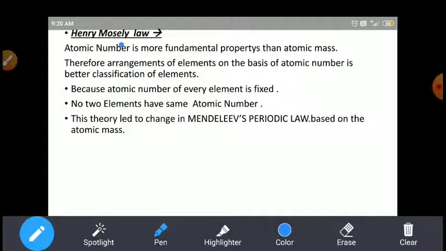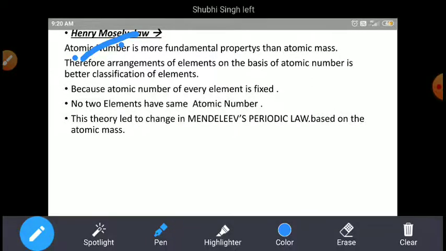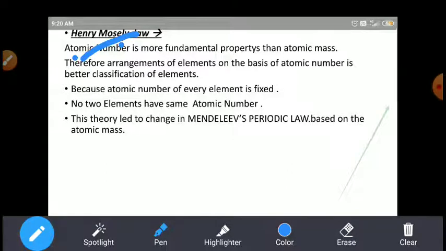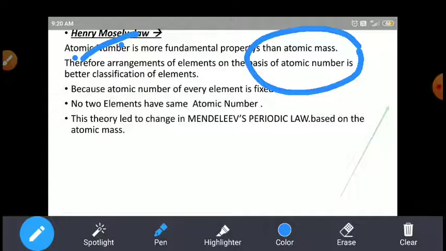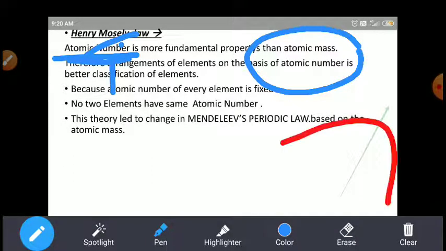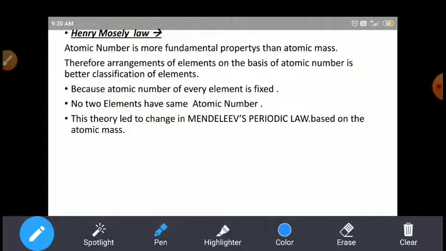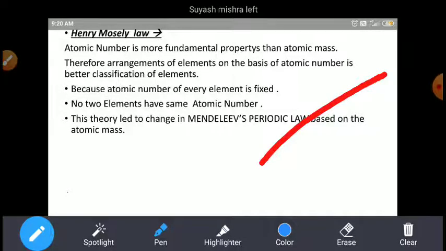So Henry Moseley arranged the elements on the basis of increasing atomic number. Before Henry Moseley, whatever scientists arranged the periodic table, they arranged it on the basis of atomic mass. But he suggested that if we arrange the elements on the basis of the atomic number, then the atomic number is the more fundamental property than the atomic mass.